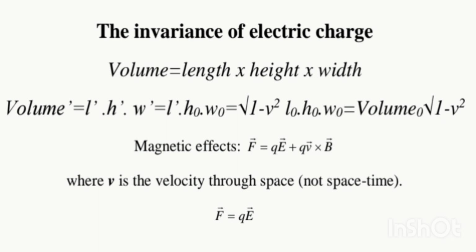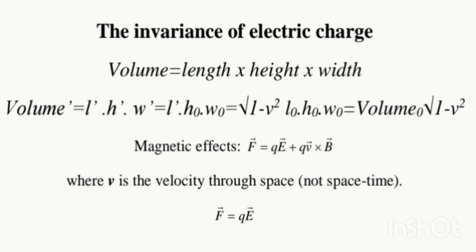This force, as seen by the moving observer, is not magnetic, it is electrical. Think Lorentz force law. The Lorentz force law is vector F equals q vector E plus q vector v cross B vector, where v is the velocity through space, not space-time.